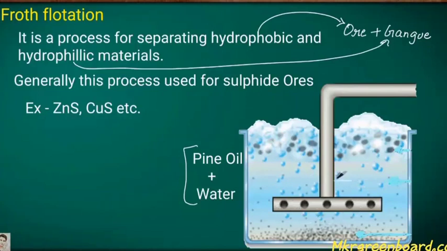After the pine oil sticks to the ore, we force air in, so the froth is produced, and this froth contains the ore. Here you can see in the froth you get the ore, and in the water you get the gangue.